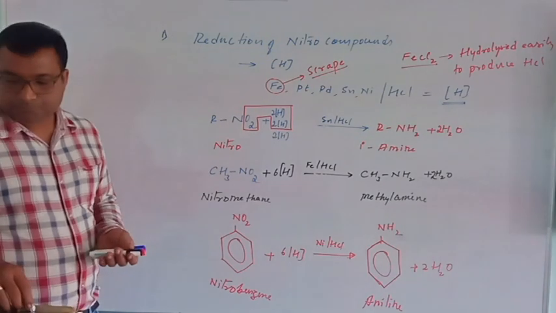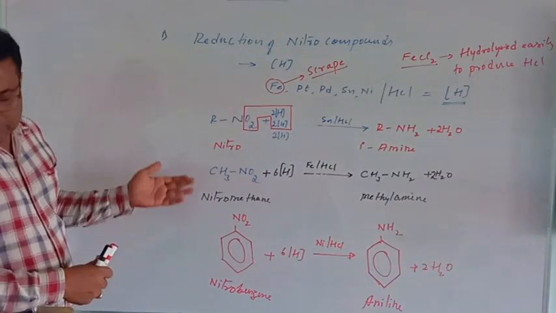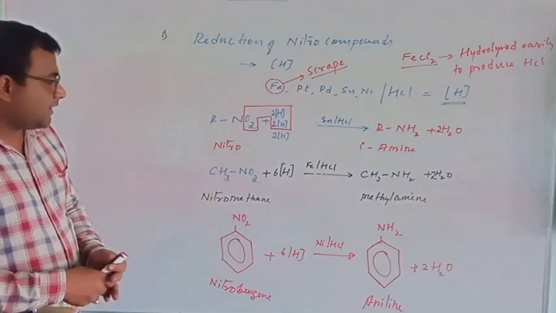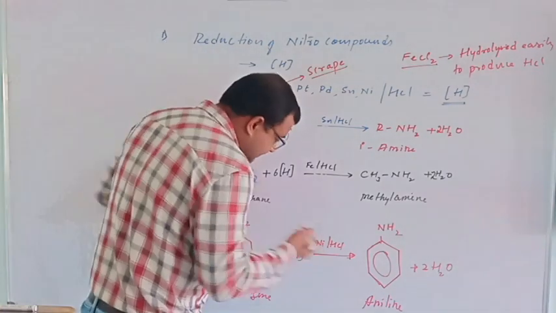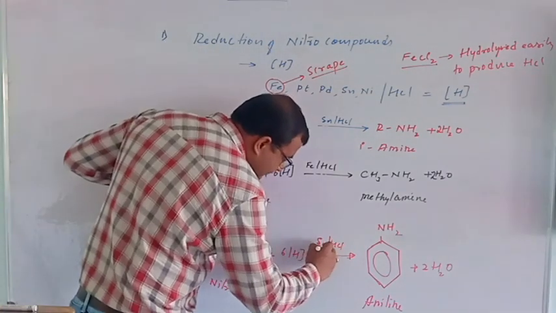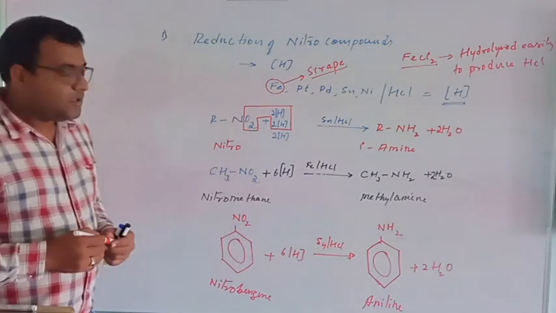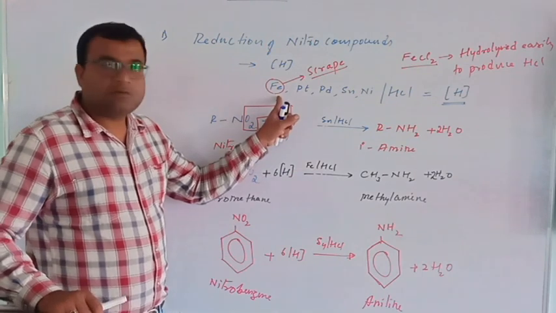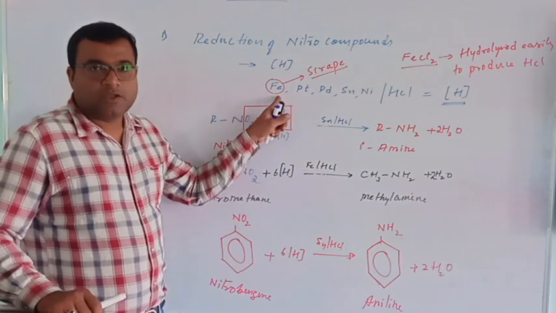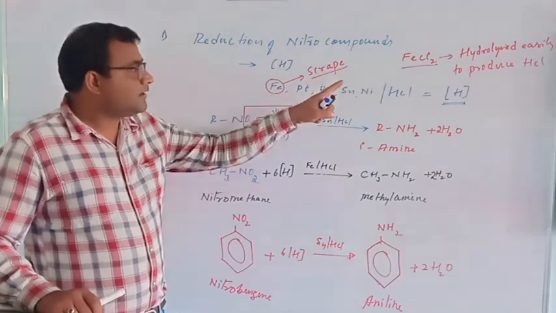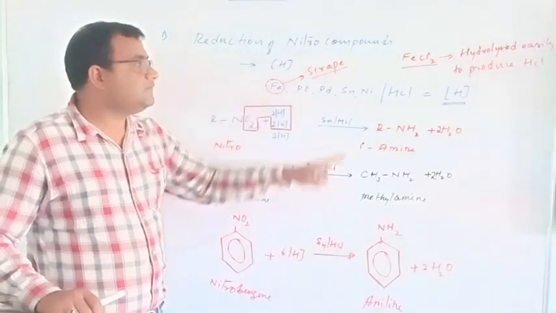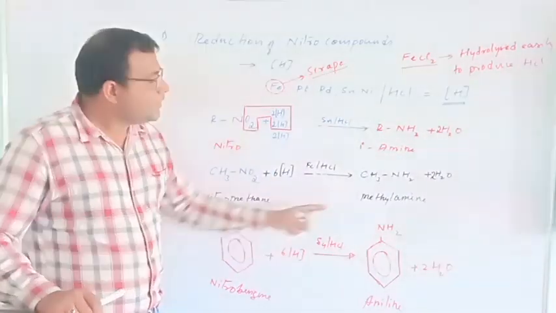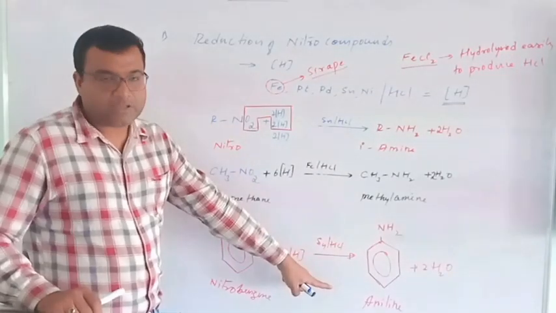Okay, this is one set where we can produce 2 types, nitromethane and nitrobenzene. Here the most favorable is Sn. You can also take nickel, but Sn is preferable. But iron is most advantageous cost-wise, economy-wise. Iron is preferred, and iron chloride also gets hydrolyzed easily, so it speeds up the reaction. Yield formation is more. This is one preparation where methylamine can be prepared and aniline can also be obtained.